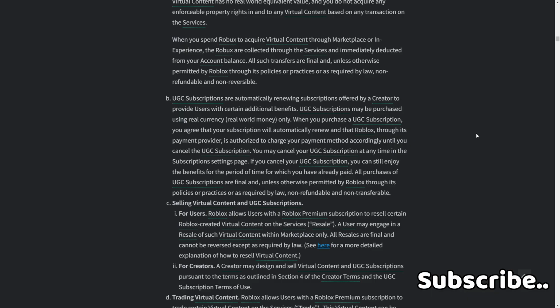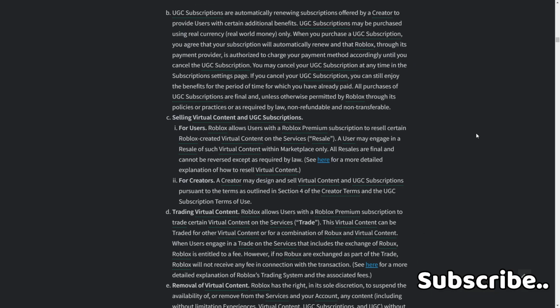C. Selling virtual content and UGC subscriptions. 1. For users, Roblox allows users with a Roblox Premium subscription to resell certain Roblox-created virtual content on the services. A user may engage in a resale of such virtual content within Marketplace only, and resales are final and cannot be reversed except as required by law. See here for a more detailed explanation of how to resell virtual content. 2. For creators, a creator may design and sell virtual content and UGC subscriptions pursuant to the terms outlined in Section 4 of the Creator Terms and the UGC subscription terms of use.